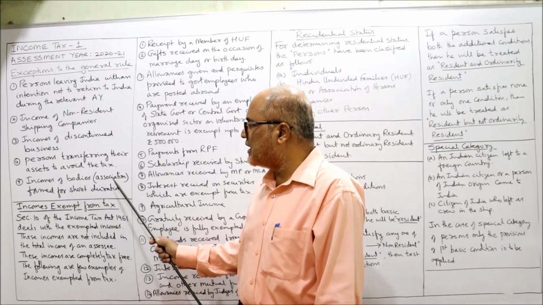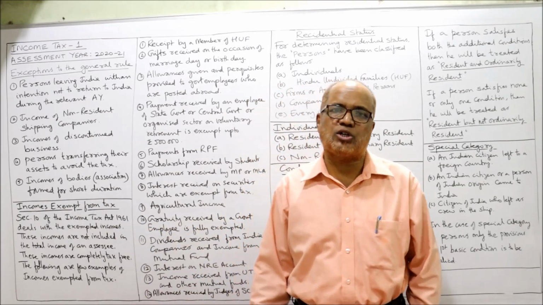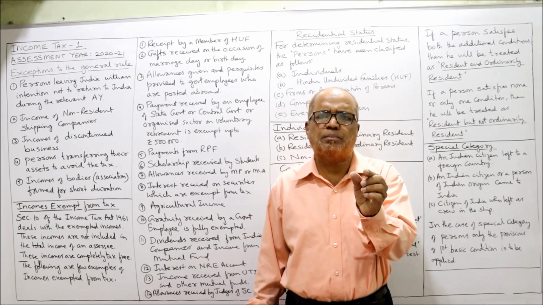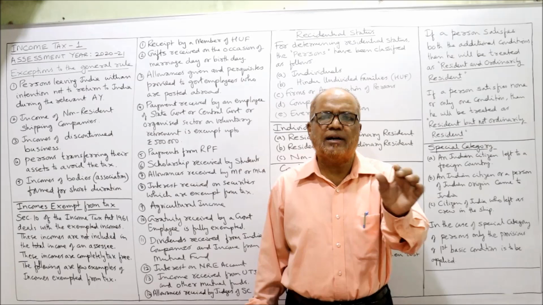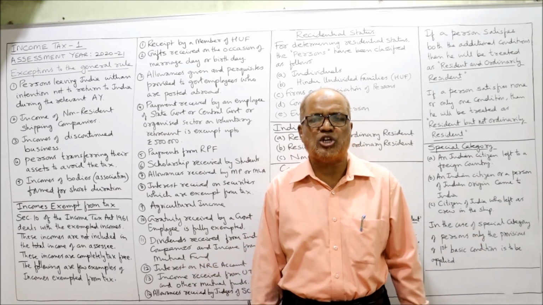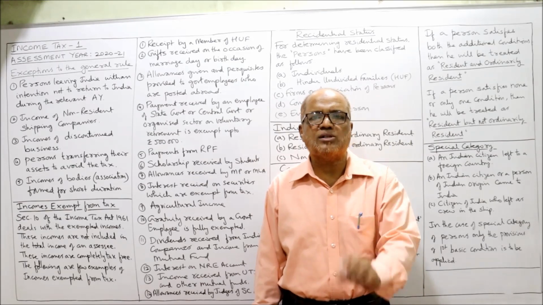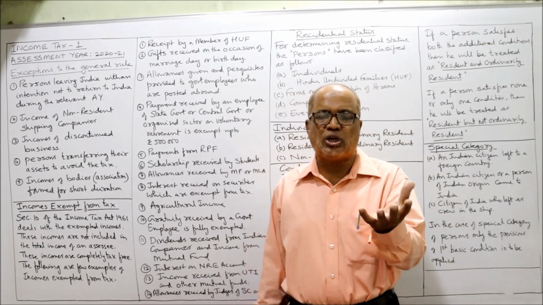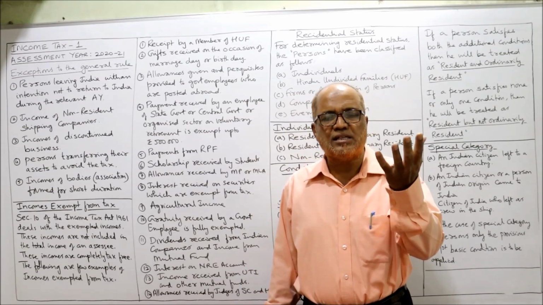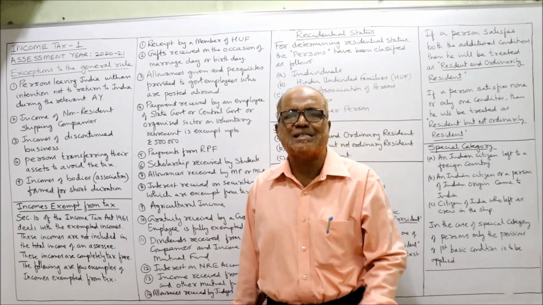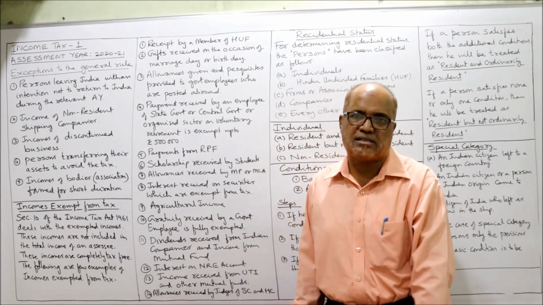Last one, incomes of bodies or associations formed for short duration. Sometimes an association or a temporary partnership is formed mainly to complete a venture. As soon as the venture is completed, the partnership business is finished, so it is called a temporary association. If income is earned by a temporary association, then they have to pay the tax in the same year in which they have earned it. They should not wait till the assessment year.